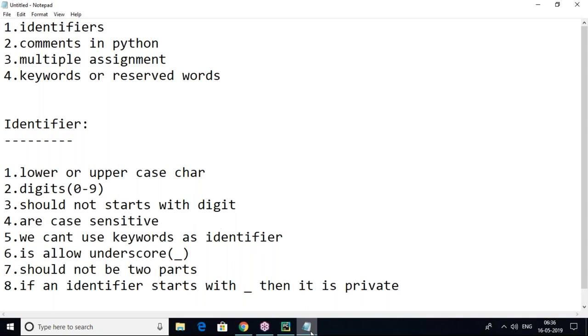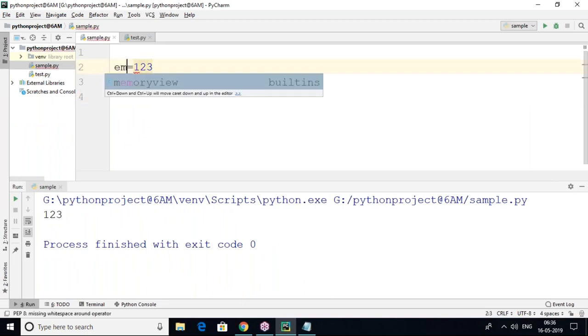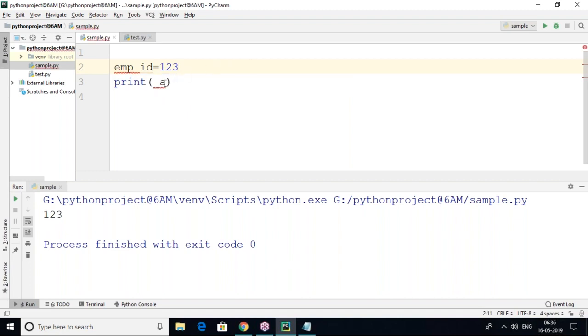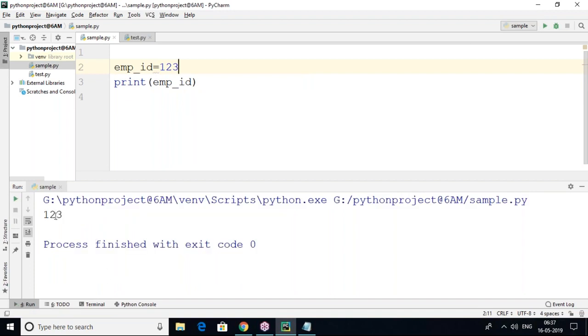An identifier should not be in two parts. For example, if I give EMP space ID, with a space, it will not be allowed. It's not allowed, so it cannot be two parts. That's why underscore is allowed. If you want to maintain two parts, it is better to use an underscore, EMP underscore ID. So now we got names like this, 1, 2, 3. This is about identifier rules and regulations.